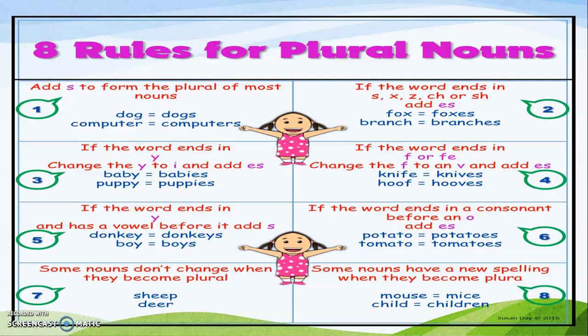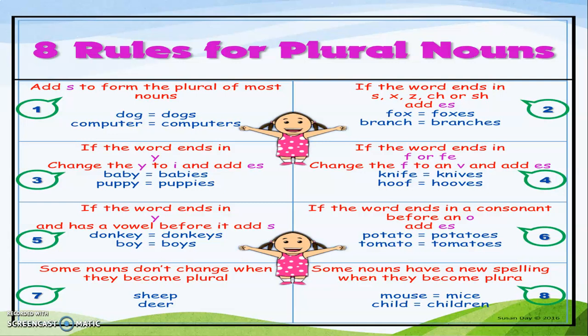Fifth, if the word ends in y and has a vowel sound before it. Now, what is a vowel sound? If you remember, we have 5 vowel sounds in our English alphabet. And which are those 5 vowel sounds? A, E, I, O, U. And the remaining, that is the 26 alphabet, 5 are vowels. So, the remaining 21 are the consonant sounds. Okay. So, if you have a Y and has a vowel before it, add S to it. Similarly, if the word ends in a consonant before O, you add an ES.